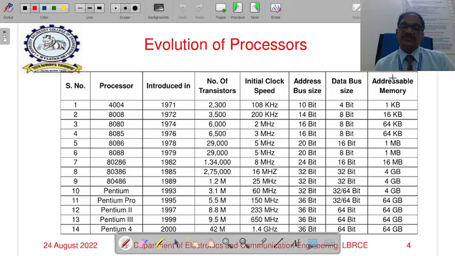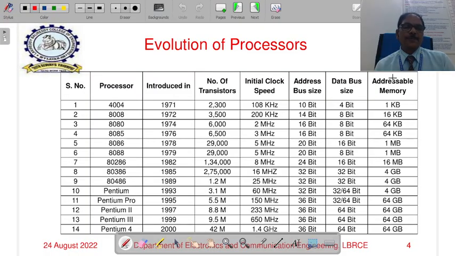a data size of 64-bit. The 36-bit address size has not been increased because no personal computer is using 64 gigabytes of RAM. That is why the designers or developers are not concentrating on increasing the number of address lines. So the Pentium Pro, Pentium 2, Pentium 3 and Pentium 4 all have a 36-bit address and 64-bit data. With a 36-bit address, the total amount of memory supported is 64 gigabytes.